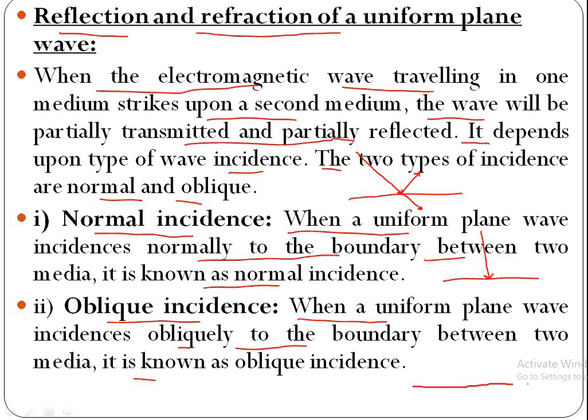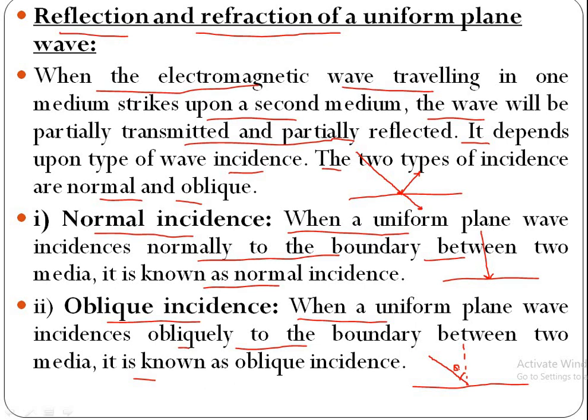Consider the media separating two boundary and this is normal to the boundary. If wave is incident like this by making some angle with the boundary, this is called oblique incidence.